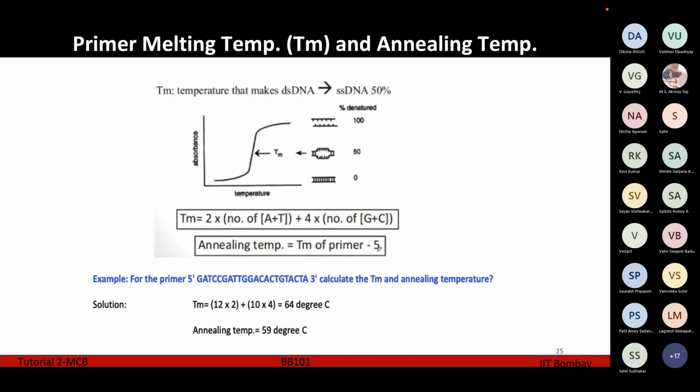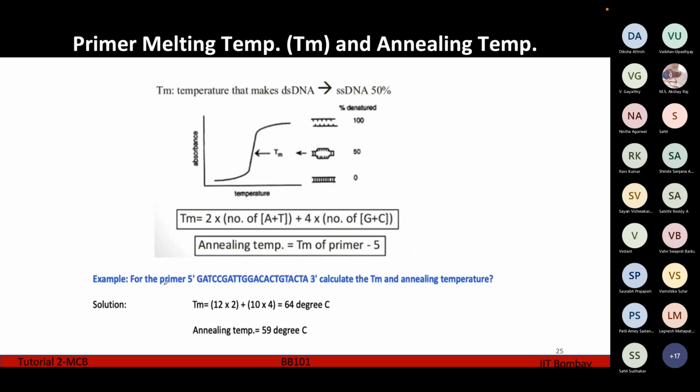For carrying out this PCR, we have to know two important temperatures, which are the primer melting temperature, or the TM, and the annealing temperature. We calculate the TM, or the primer melting temperature, as 2 times the total number of bases A and T, plus 4 times the number of bases G and C. This is going to give you the primer melting temperature. After we know the primer melting temperature, we can calculate the annealing temperature from this, which is the melting temperature of the primer minus 5.